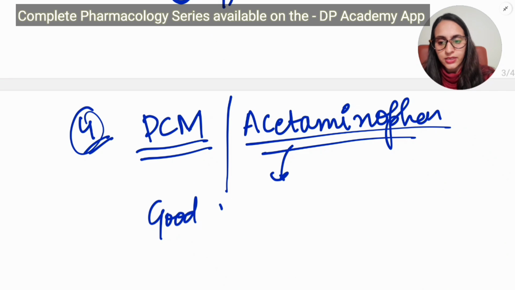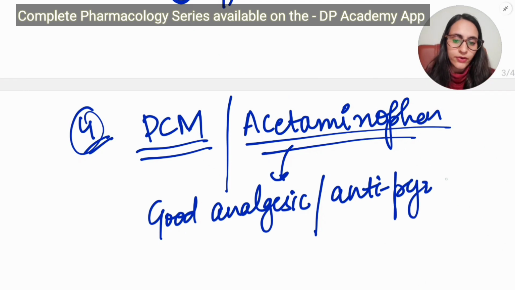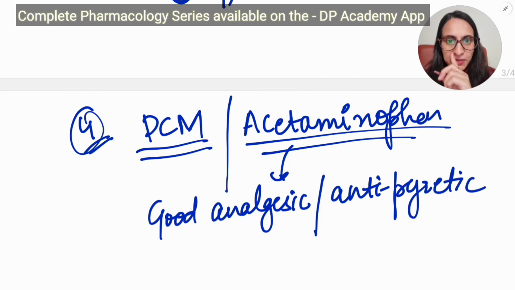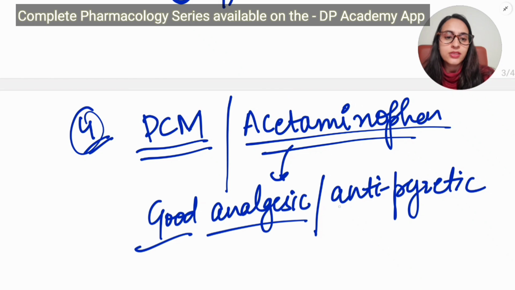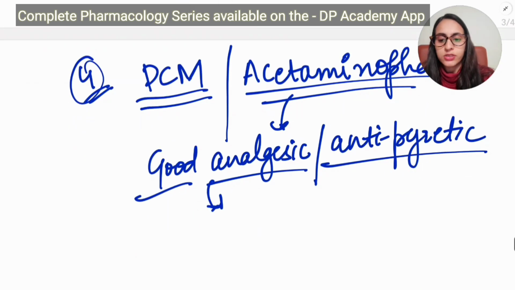It is a good analgesic, good antipyretic, and that is why we use it for fever, right? Antipyretic means it reduces fever. Pyretic means fever. So it has good analgesic and good antipyretic property because it inhibits COX-3 in the hypothalamus.